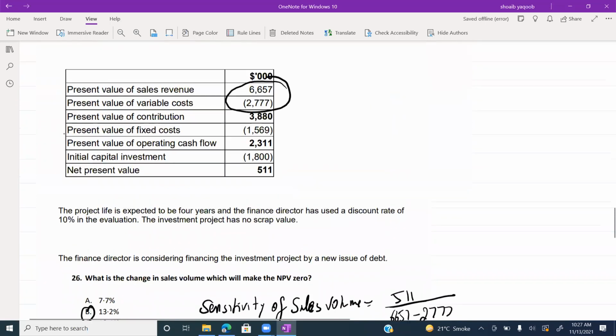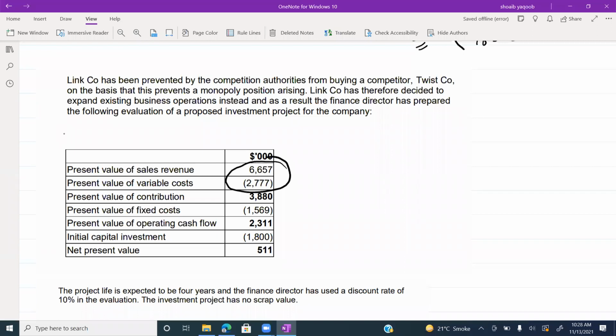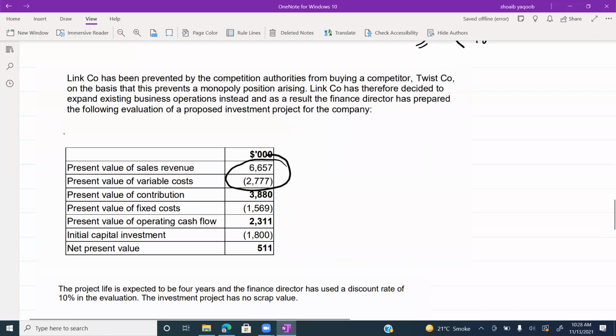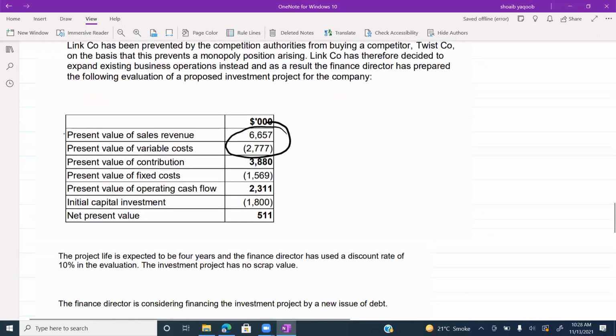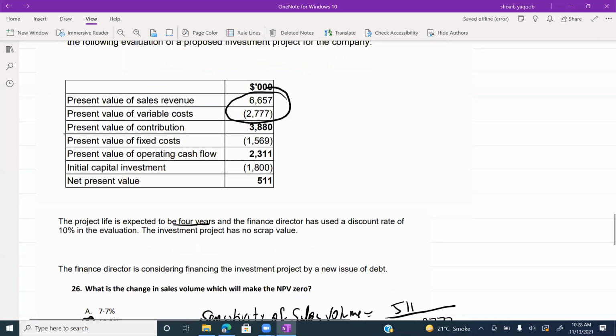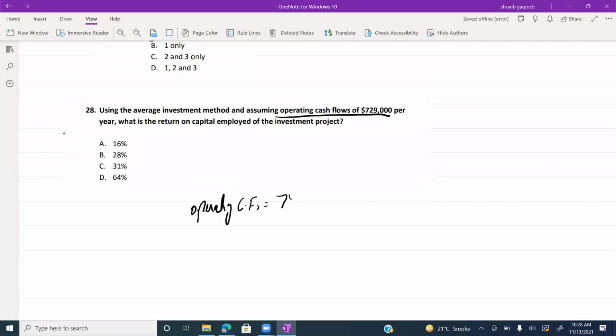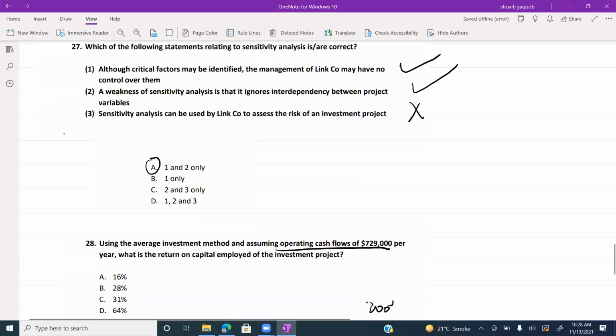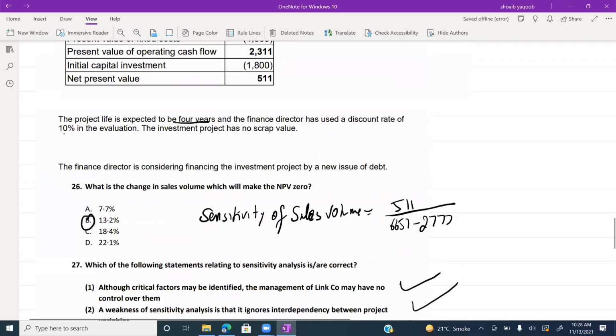And how many years are there? 4 years. So 729,000 into 4. 729 into 4, so the total operating cash flow will be 2916. Depreciation is the initial investment, that is 1800.